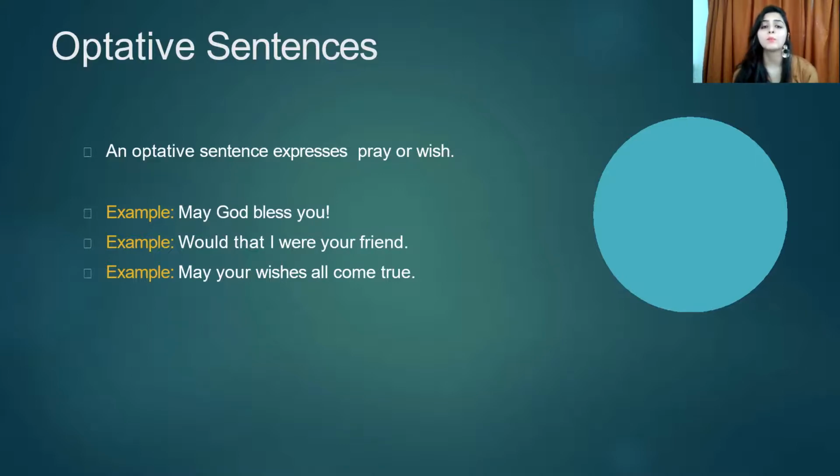So, for example, may God bless you. That is such a kind thing to say. Would that I were your friend. A person is wishing that they would love to be that person's friend. A wish or a prayer. So you're praying to God or you're wishing to have something, or may all your wishes come true. So there's a wish in it and a prayer in it, right? So optative sentences also have two things, a prayer and a wish.